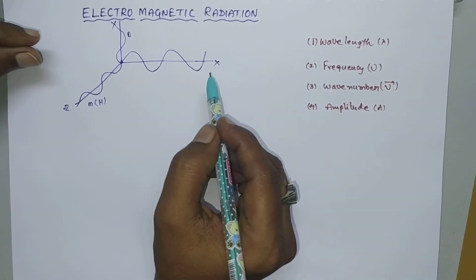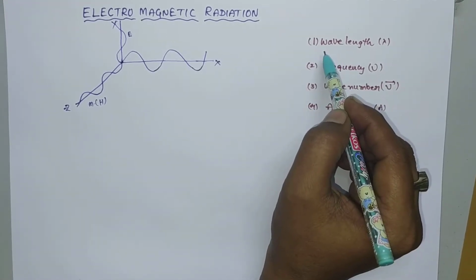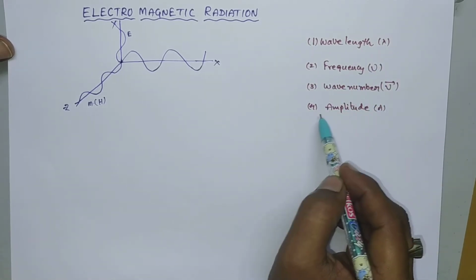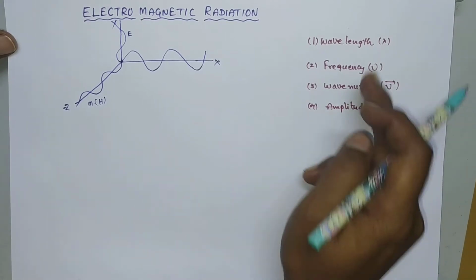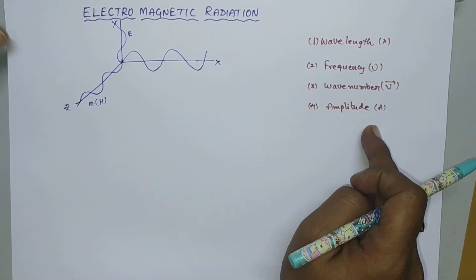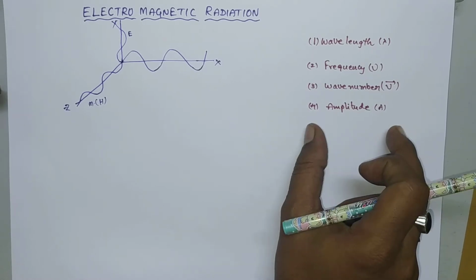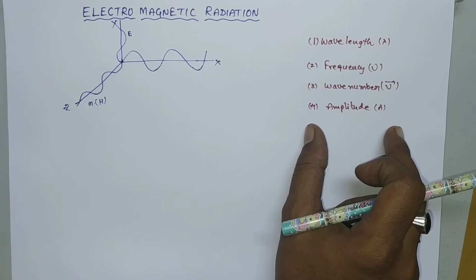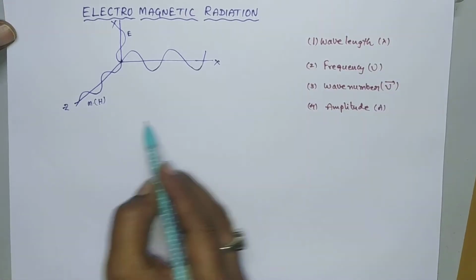This electromagnetic radiation has several fundamental components like wavelength, frequency, wave number and amplitude, and the remaining properties can be derived from these fundamental concepts. So these are the fundamental properties of a wave. From these fundamental properties we can derive some other properties of the wave, like energy. So let us discuss one by one. The first one is wavelength.